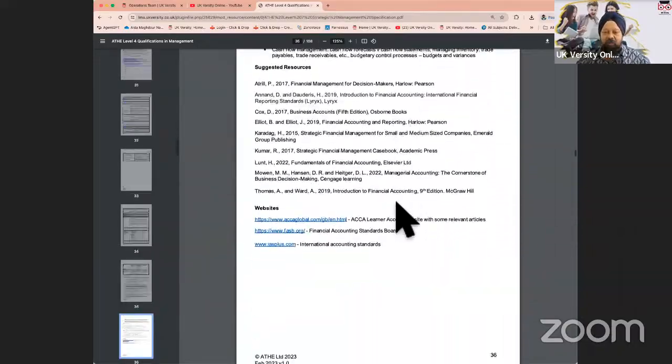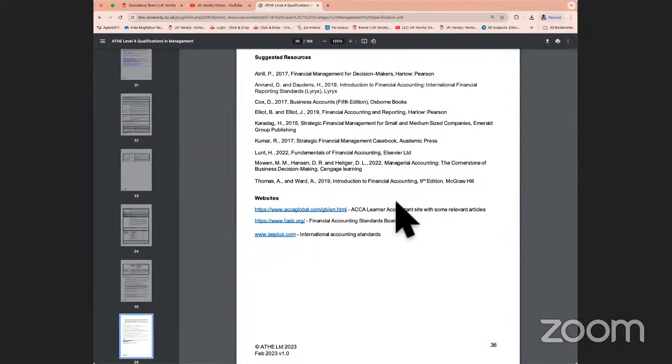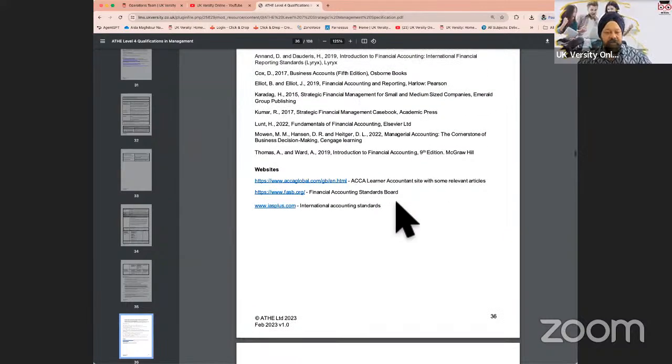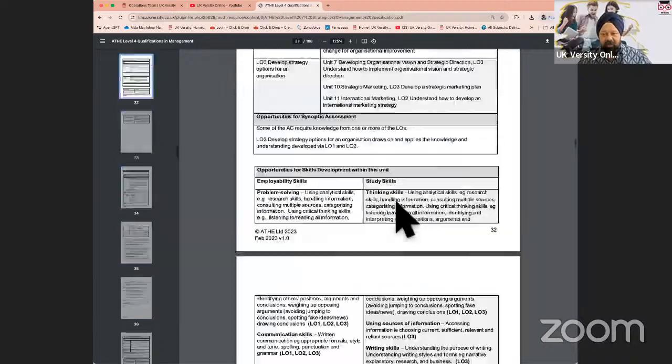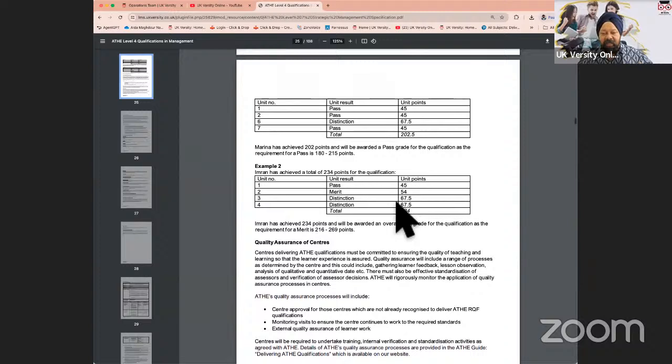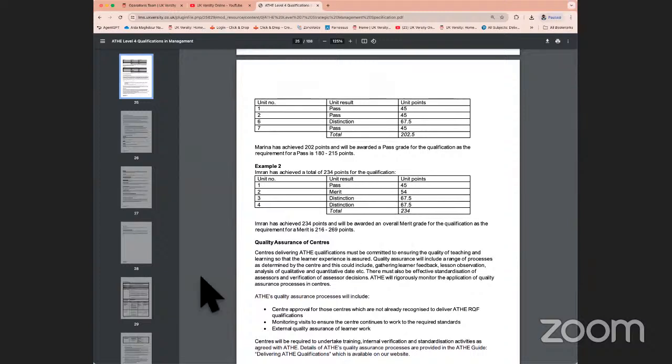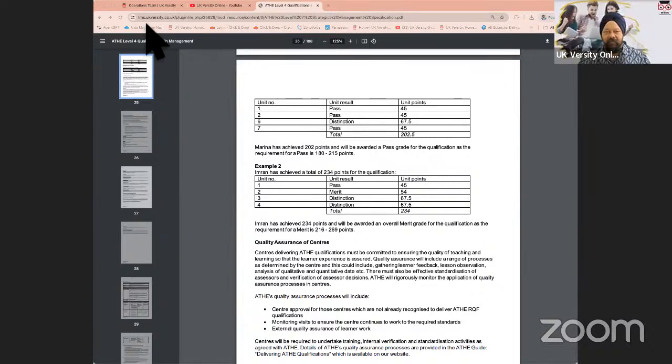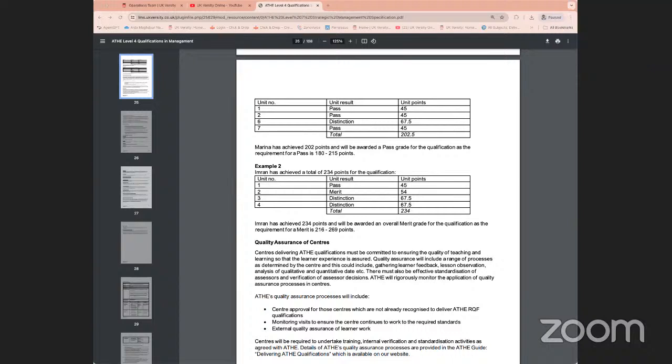So in such cases, you will have the ability to achieve a higher score. So the grading system, which is given on pages 23, 24, and 25, is important for you to understand, because this is what will determine your final grade as far as the qualification is concerned. Is that okay? Yes.